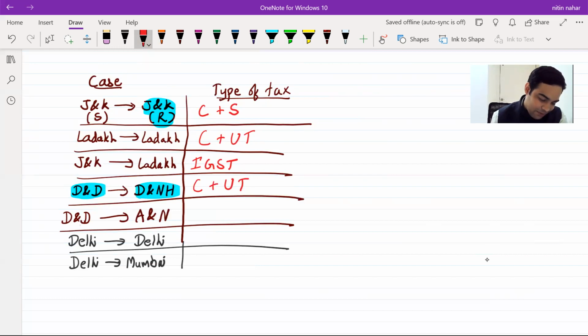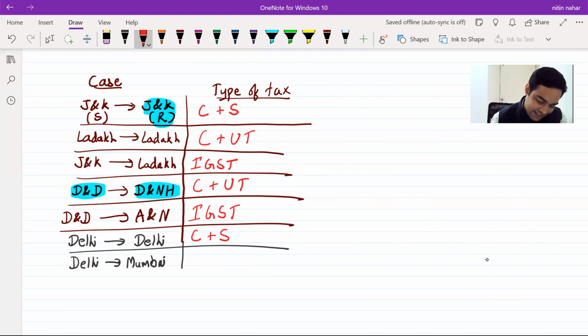Moving forward, Daman and Diu to Andaman and Nicobar. The answer will be IGST. And Delhi to Delhi, a transaction within Delhi, what would be charged is C plus S. Why? Because Delhi is also considered to be a state.